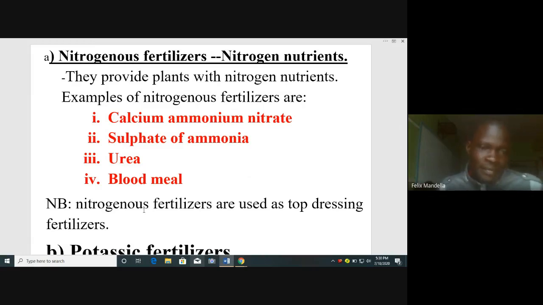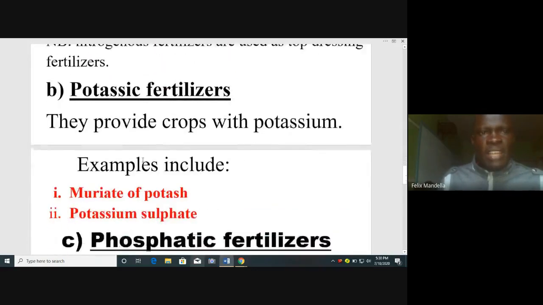The nursery beds are where young plants are raised to be transplanted. They are called nursery beds, where young plants are raised so that they can be transplanted. Again, let's go back to our work. We said nitrogenous fertilizers are four: calcium ammonium nitrate, sulfate of ammonia, urea, and blood meal. Good. They provide nitrogen.